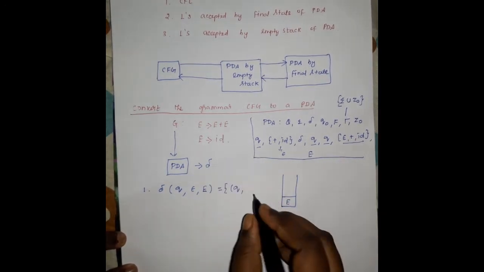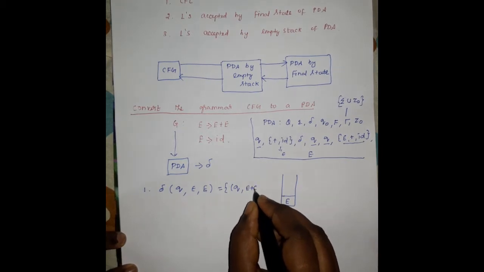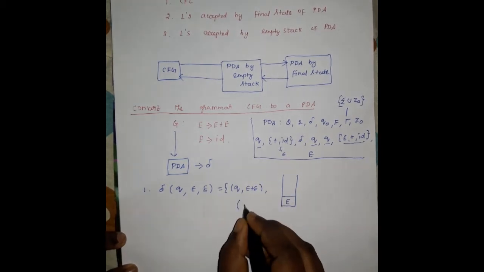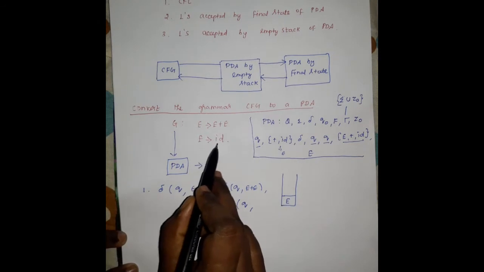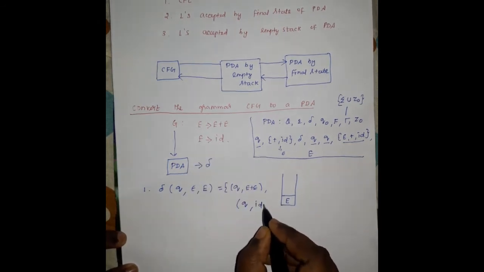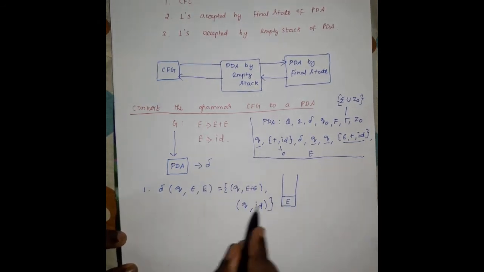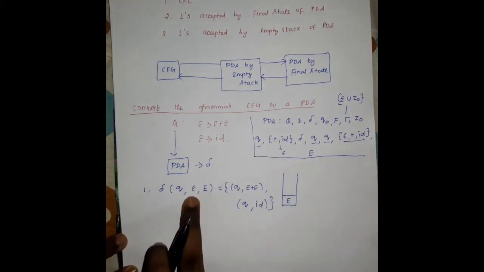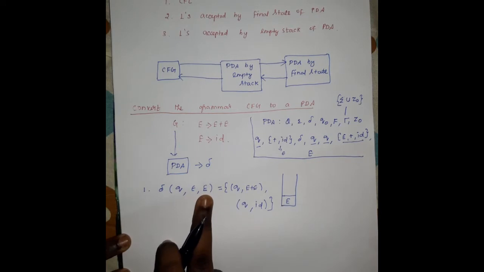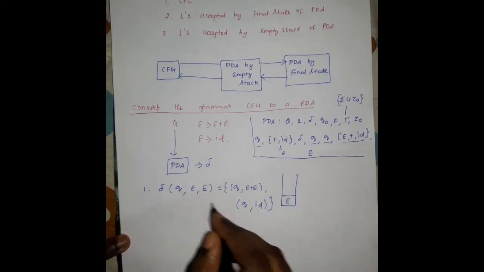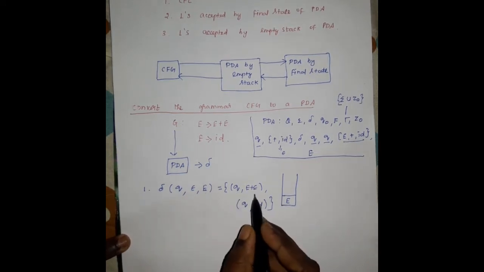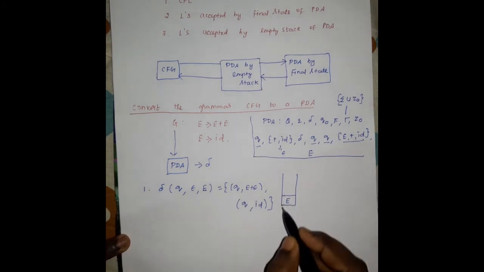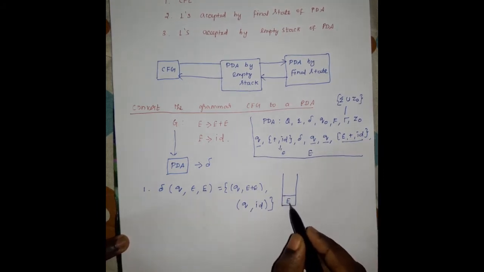So the first production is E plus E. Again the next state q comma, the next production of E is ID. So this is the first transition function for this grammar, for the input symbol epsilon and the stack symbol E. After reading this production rule, the stack contains only E as the bottom element.